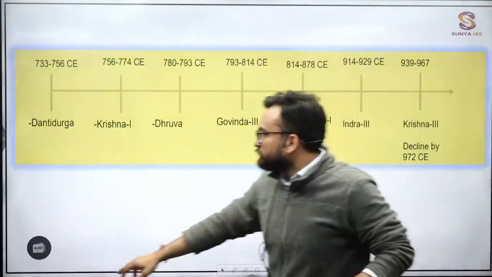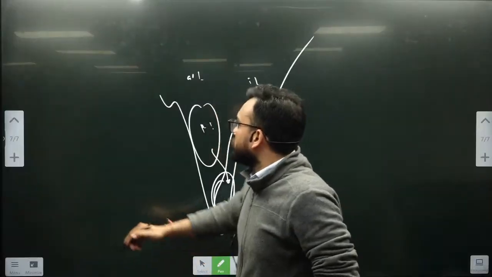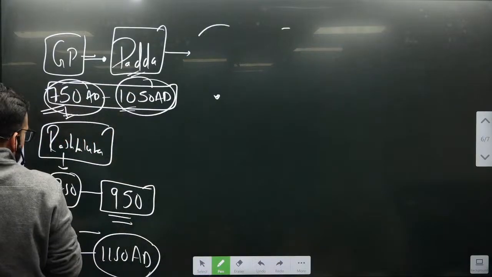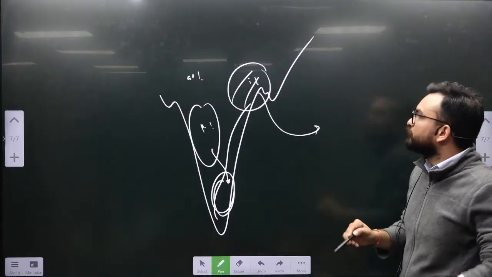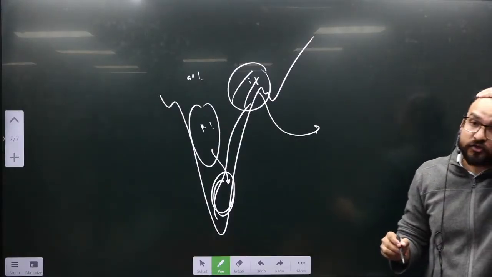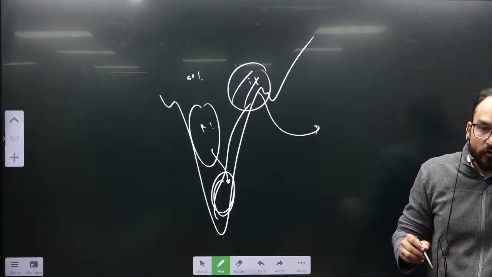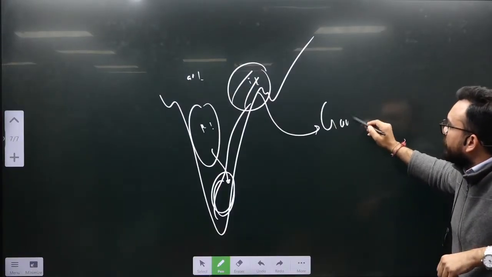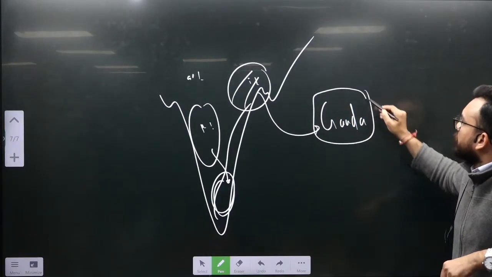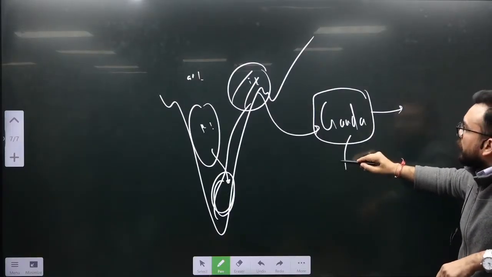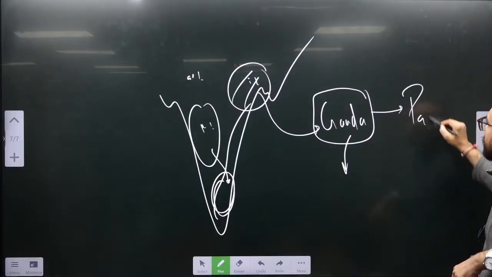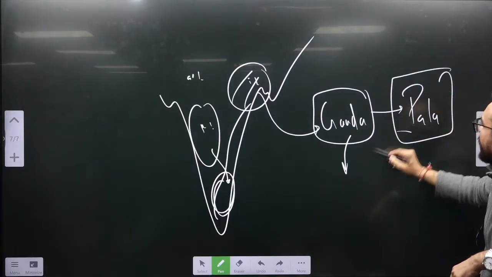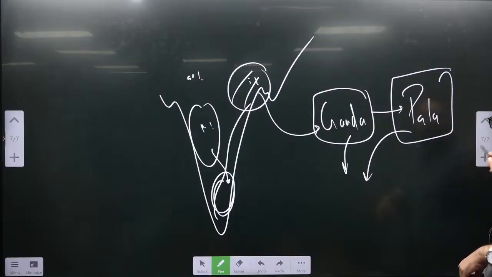Okay. Parallelly, what was going on in the Bengal region? The Palas. And whom did the Palas replace? The Gaudas. Great. So the Gaudas were ruling contemporary to Harsha, or you will see the Pushyabhutis over here. And then they were replaced by the Palas. In the Pala Empire, there are important three rulers which you study over here.